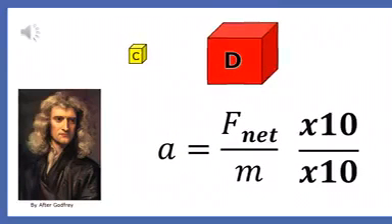Now imagine we drop C and D from the top of a building. Since block D has 10 times the weight, why wouldn't it fall with 10 times the acceleration? This is because the acceleration of any object in free fall depends on the force and the mass. Block D has 10 times the force of gravity on it, but it also has 10 times the mass. With 10 times the mass, it's 10 times more difficult to accelerate. The two effects cancel each other out.